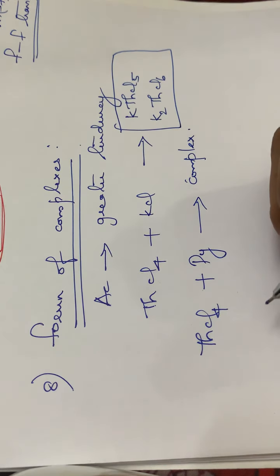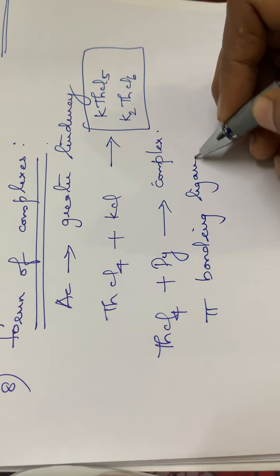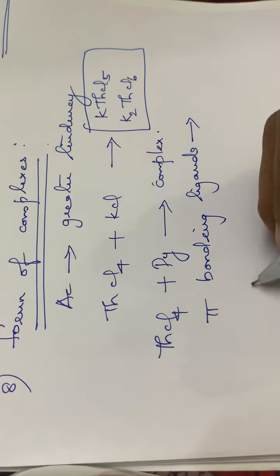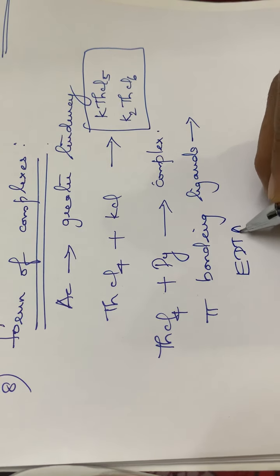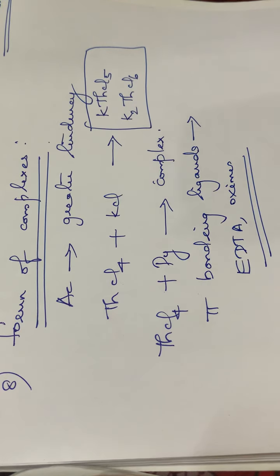Okay, and also this actinium, usually it can form pi bonding ligands also. Pi bonding ligands are also possible with the help of this actinide series. Then usually it forms complexes with EDTA as well as oxides. So these are some of the properties of actinides. You have to go through all these properties also.